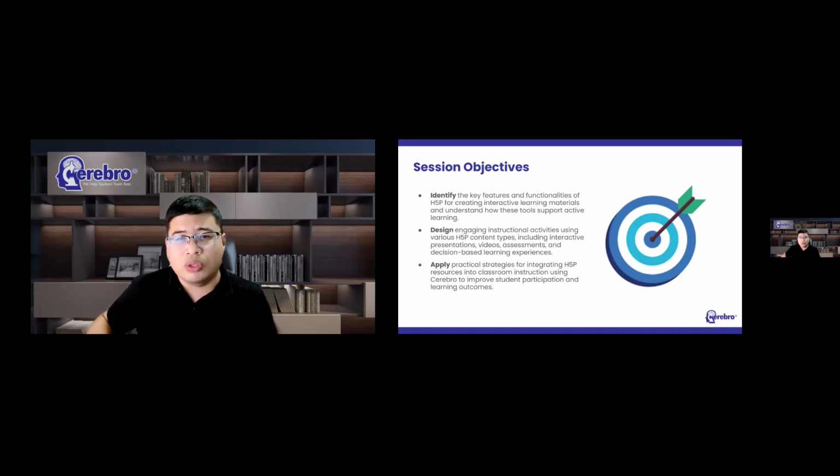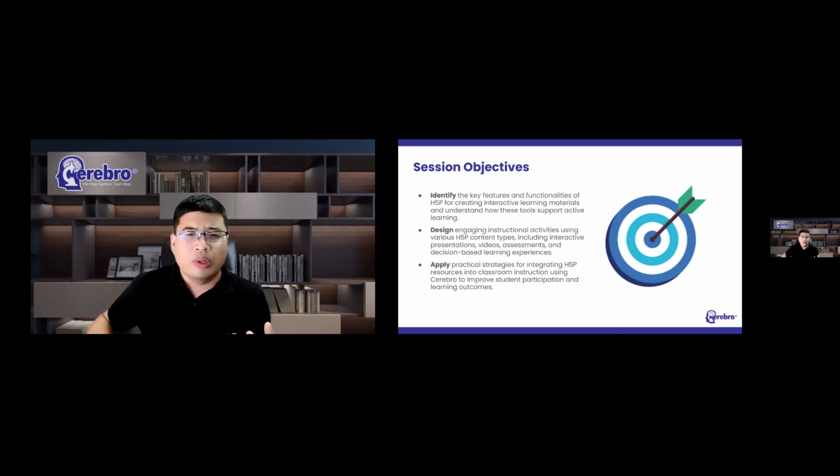Our third objective is to apply strategies for integrating H5P resources into lessons in ways that improve student participation and learning outcomes. This objective is especially important because sometimes when teachers attend technology trainings, they become excited about the tool itself. They learn how to click buttons, they learn how to create activities, but when they return to their classrooms, they realize they are not quite sure how to incorporate these activities into actual instruction.